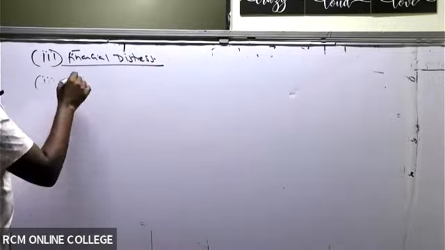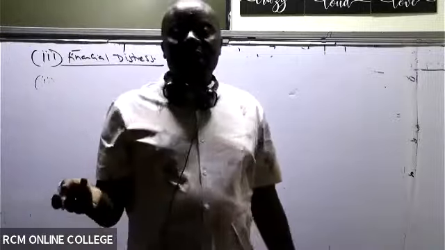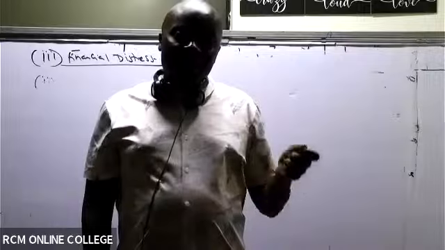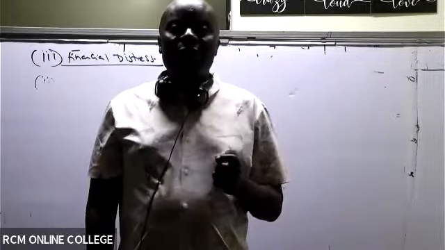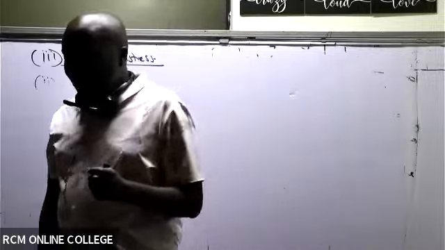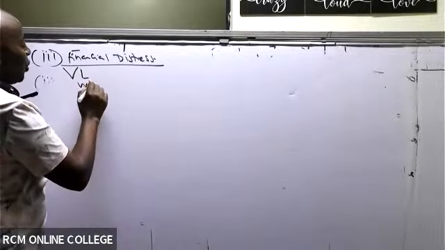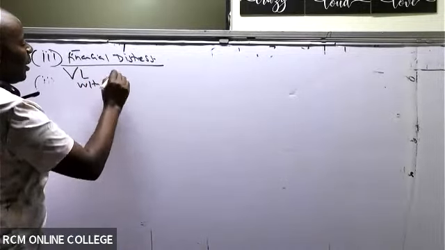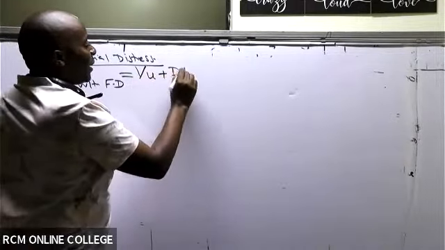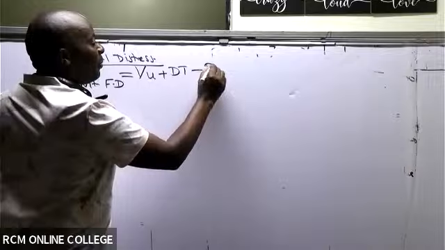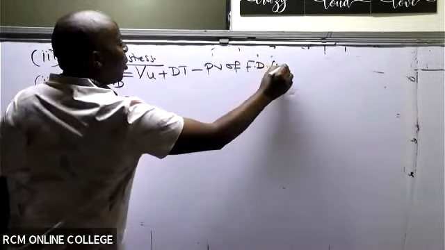Financially distressed organizations must always have leverage, because it is this leverage, this debt, that is suppressing you, choking you. So to get the value of a levered firm with financial distress, we normally take value of unlevered plus DT, but now minus the present value of any financial distress costs.